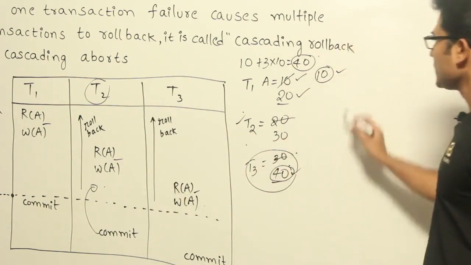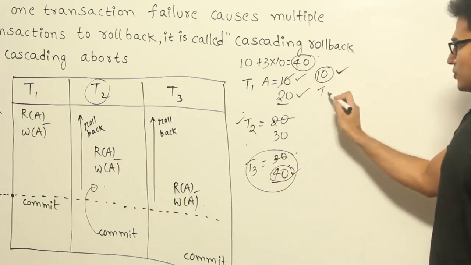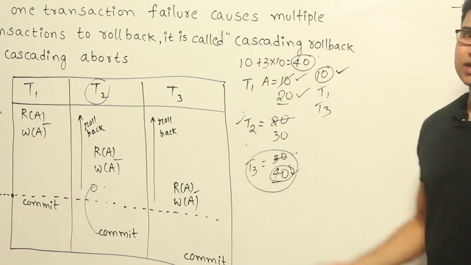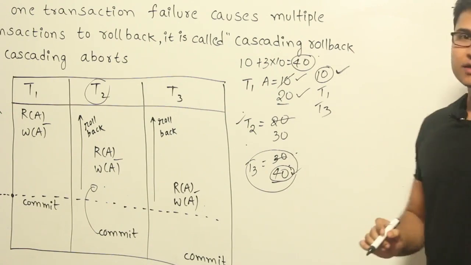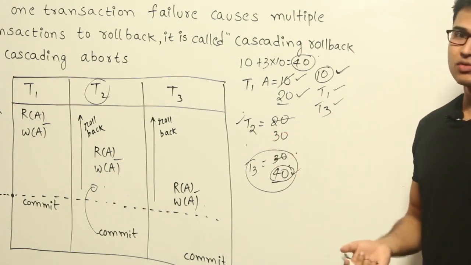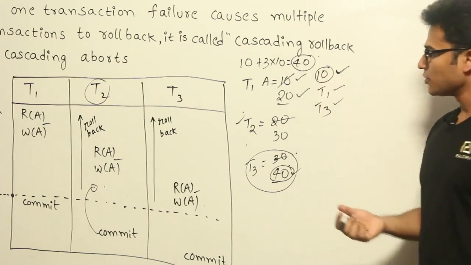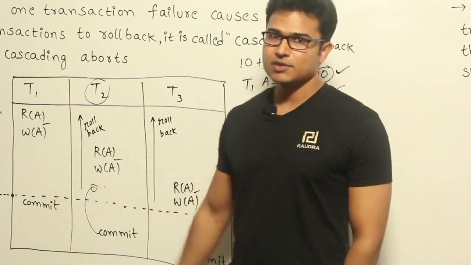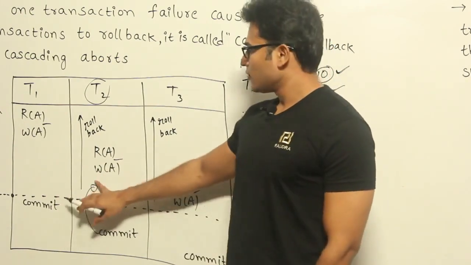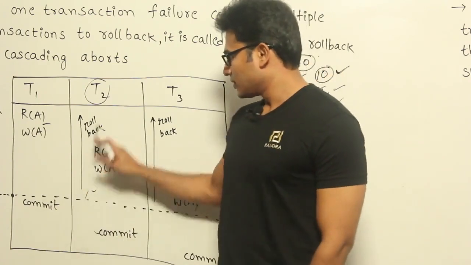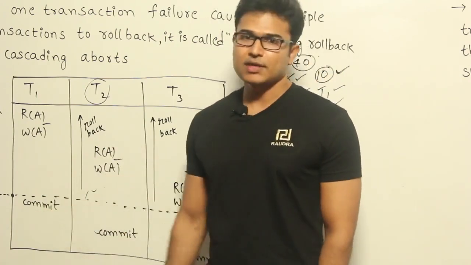Then what happens is, T1 will again come for execution because it rolled back, and T3 will again come for execution at a later point in time, but only the value of 20 will be incremented, right? By 10 by this and 10 by this. Next time if everything goes well, then the value is going to be 30 only. Got it? So having recoverable schedules is important. For that reason, we are not going to commit any transaction until the transaction it depends on has been committed, right?